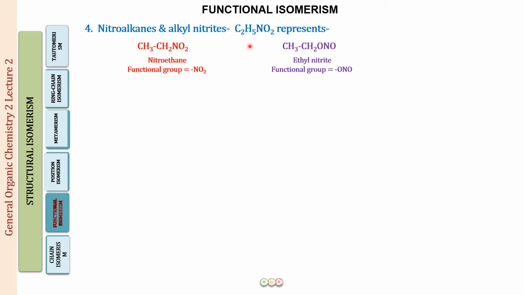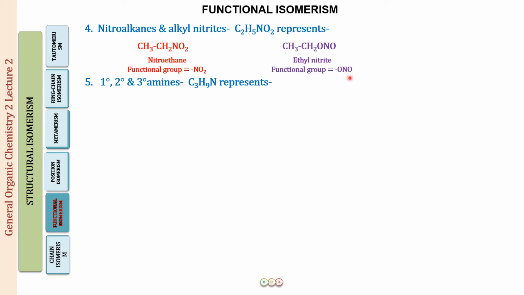If it is going to be a nitroalkane, it is going to be CH3CH2NO2. The functional group is NO2, and here the nitrogen of the NO2 group gets attached to the carbon of the ethyl group. All right, and then we have CH3CH2ONO. So here this is the oxygen which gets attached to the carbon, and we call this ethyl nitrite.